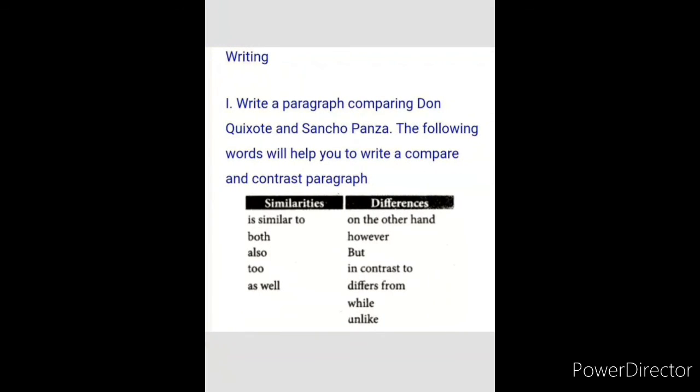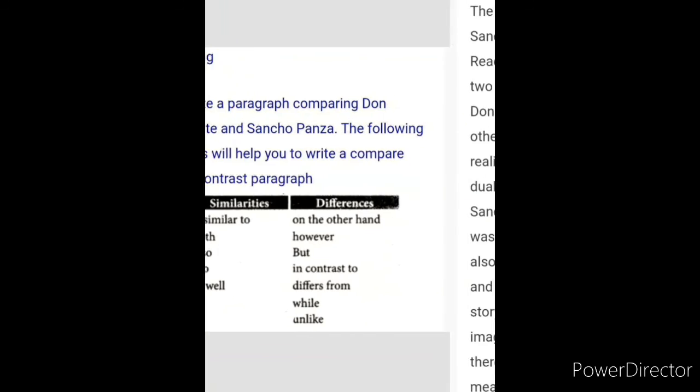Write a paragraph comparing Don Quixote and Sancho Panza using these words. Write it in your classwork.